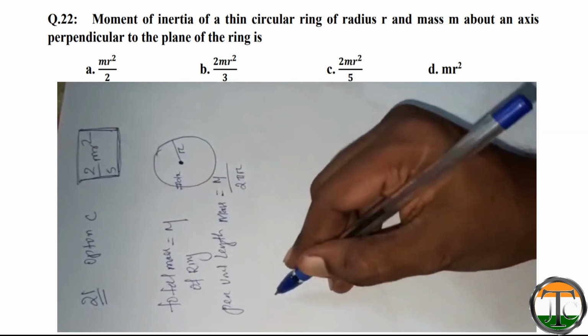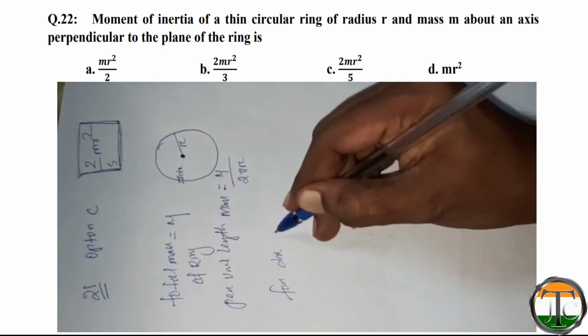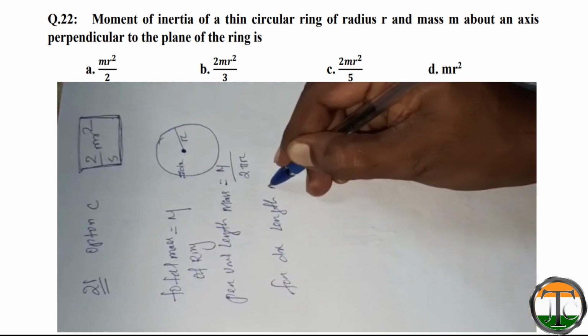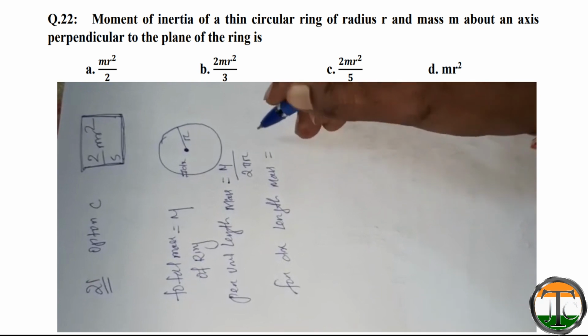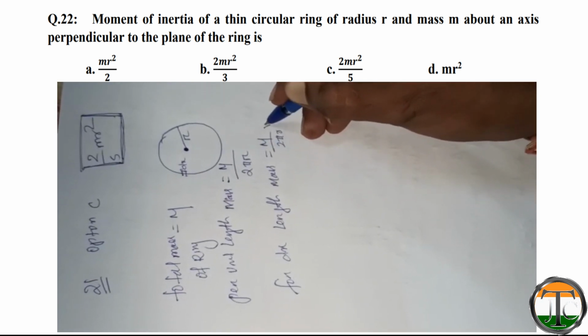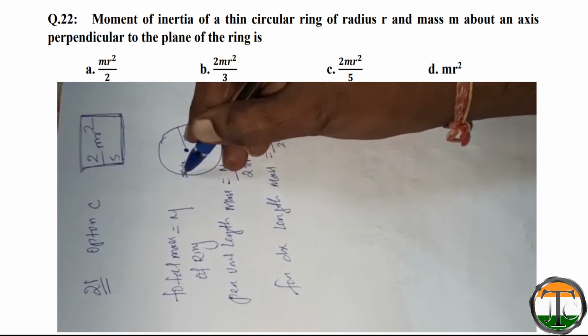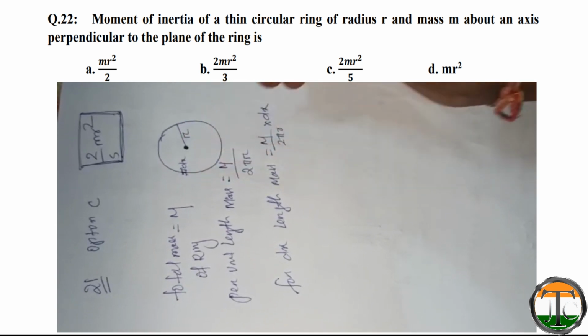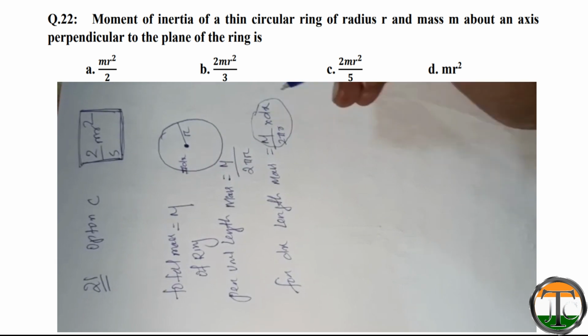For length dx, the mass will be m by 2 pi r into dx. That means for this small length dx, mass is this part.